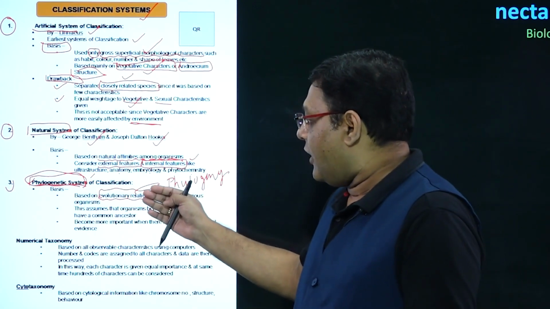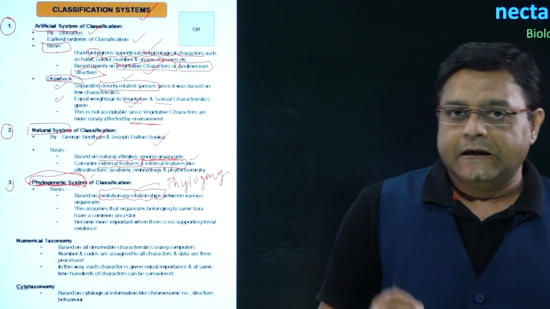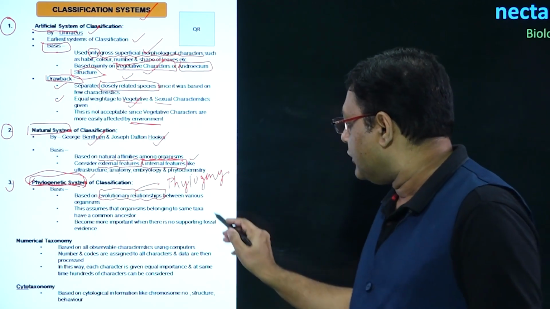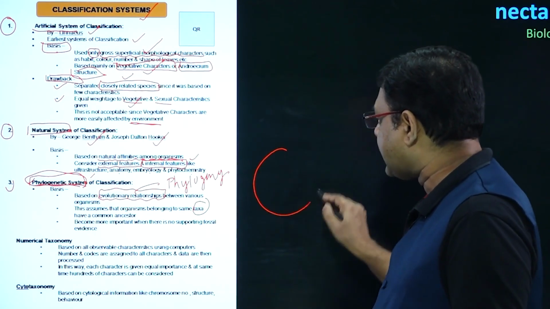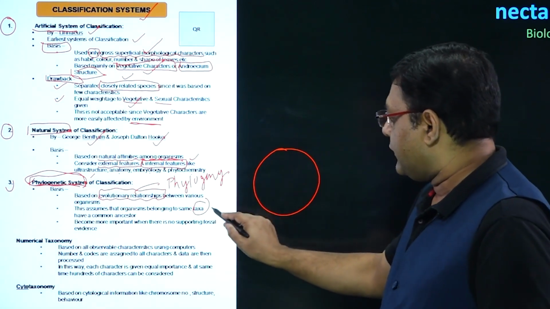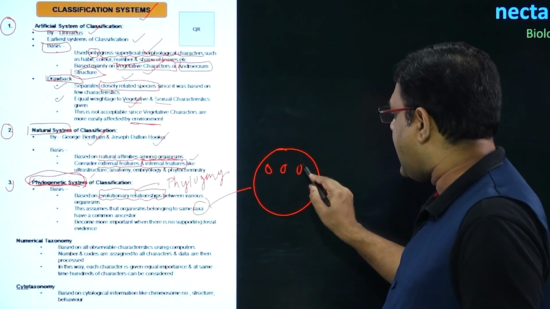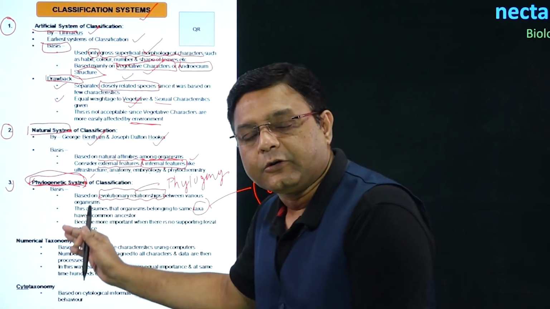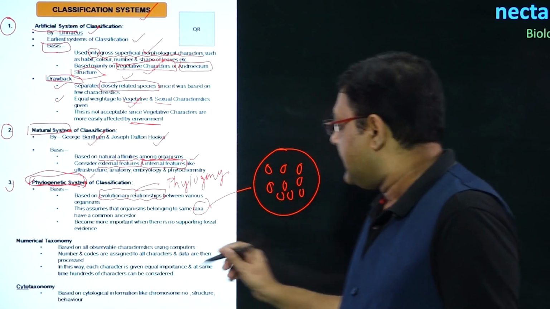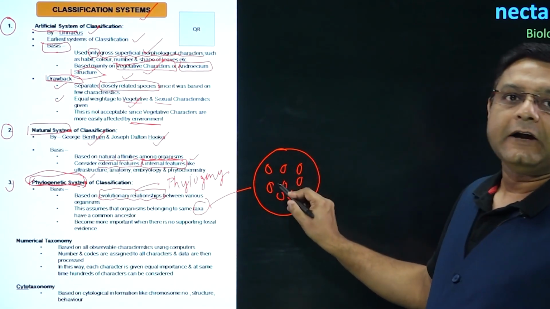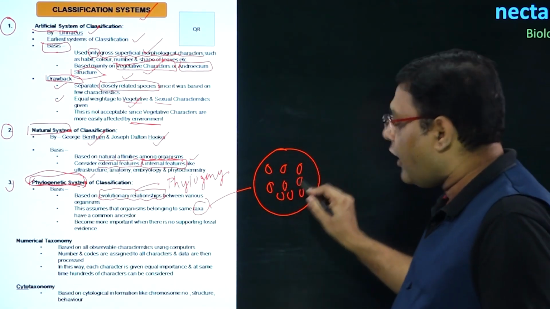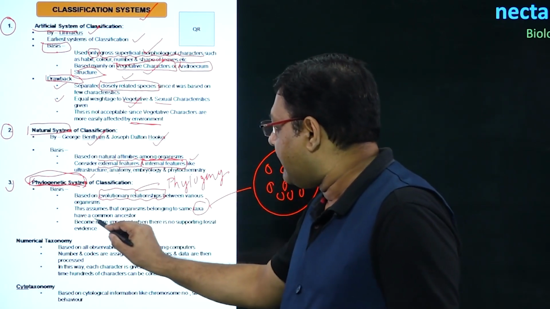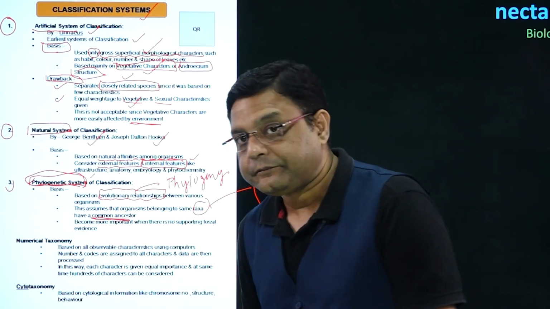Now, talking of this system, there is a term taxa. So, taxa is actually the category. A particular taxa or category has a number of organisms in it. This system considers that all organisms that belong to this taxa or category have a common ancestor.